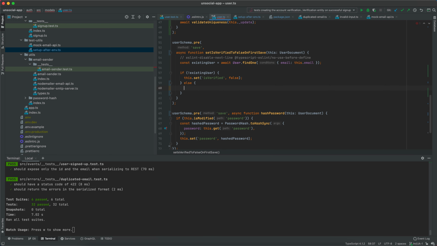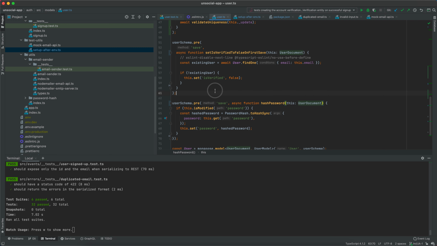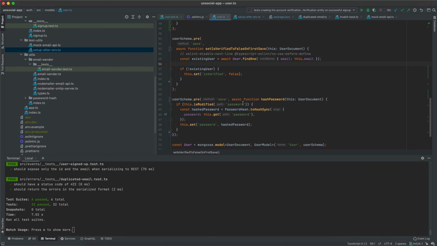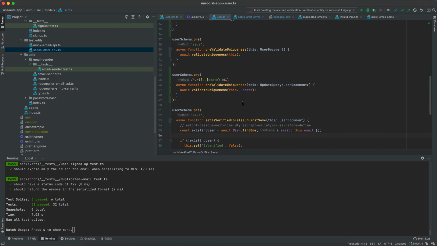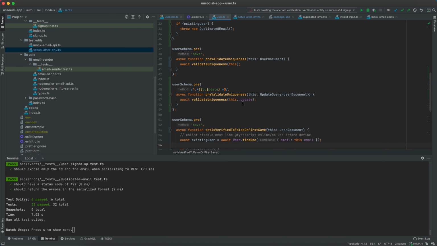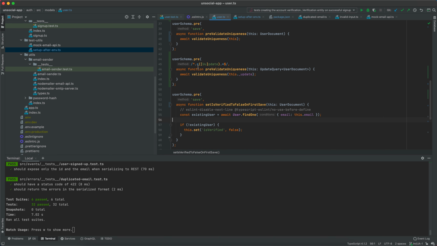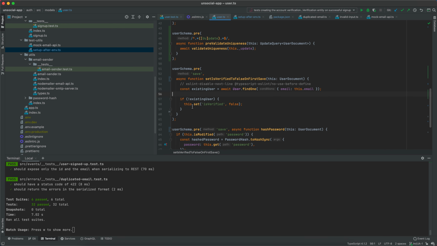But for our purposes here, we will see how this behaves. I'm not sure whether there are any exceptions. We will see that in the future. We'll see if we come across any problems here. But for now, I think it's just a little bit cleaner that we don't have to call next at the end of every pre-save or pre-update hook that we are implementing.